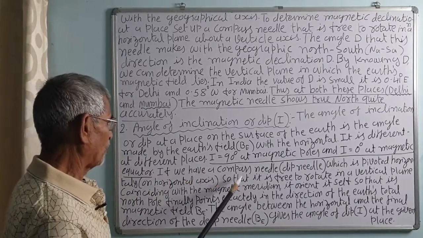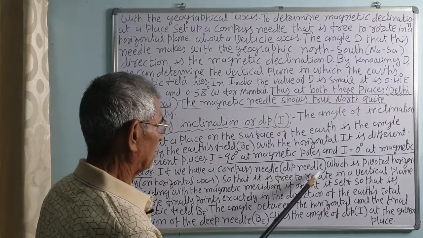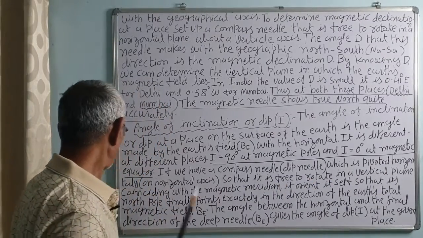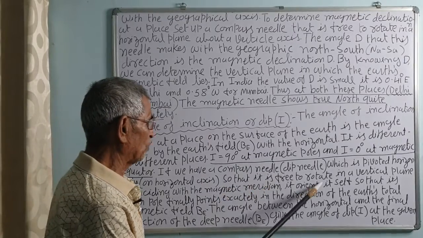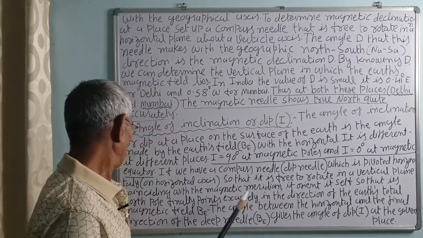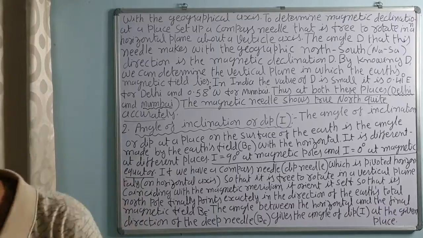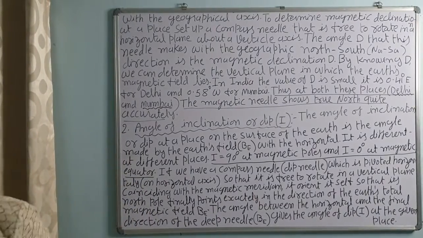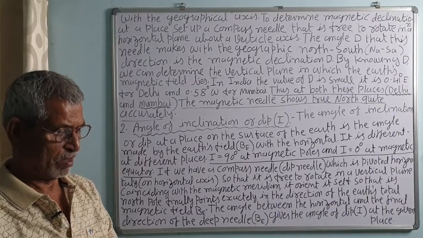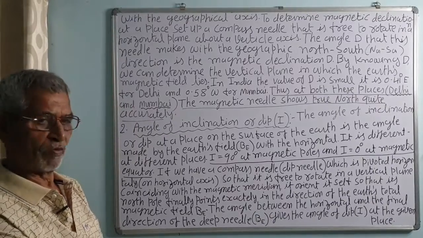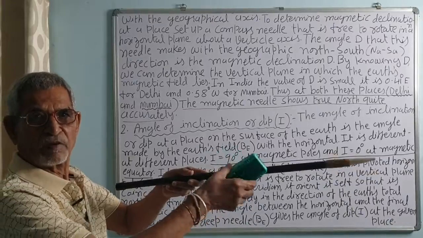If we have a compass needle, that is a dip needle, which is pivoted horizontally, that is on a horizontal axis, so that it is free to rotate in the vertical plane, like this. So this is a horizontal axis, and the magnetic needle can move in a vertical plane.